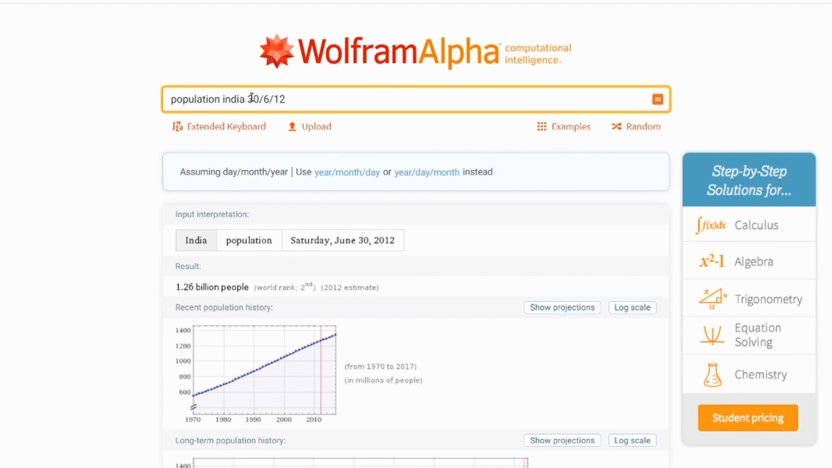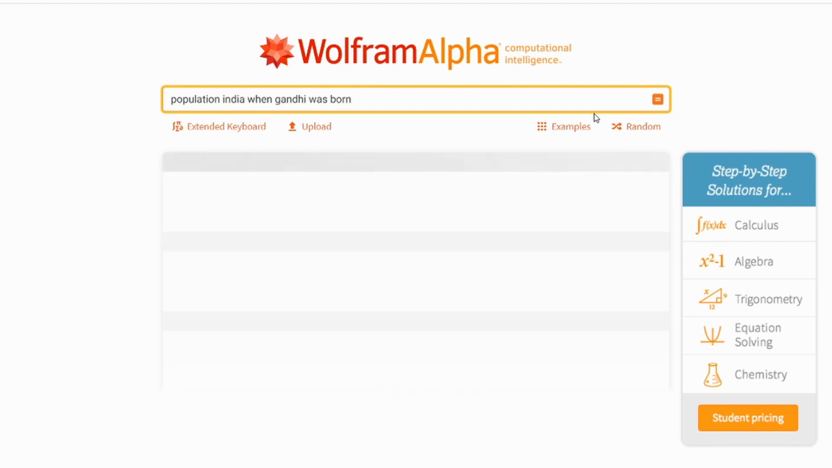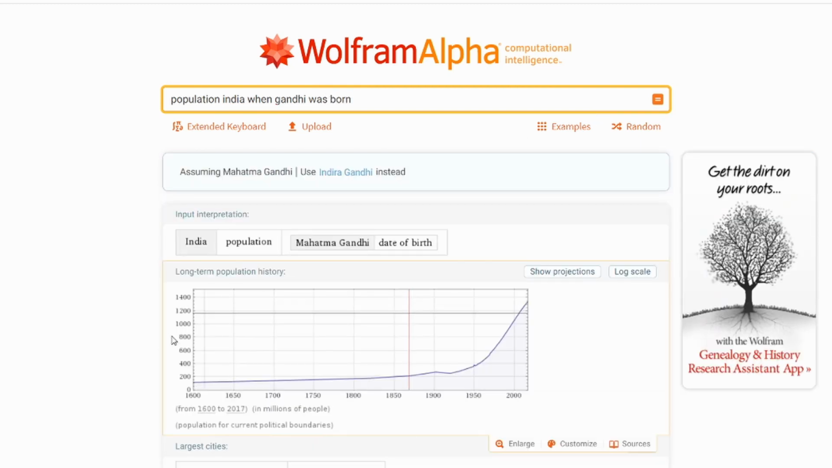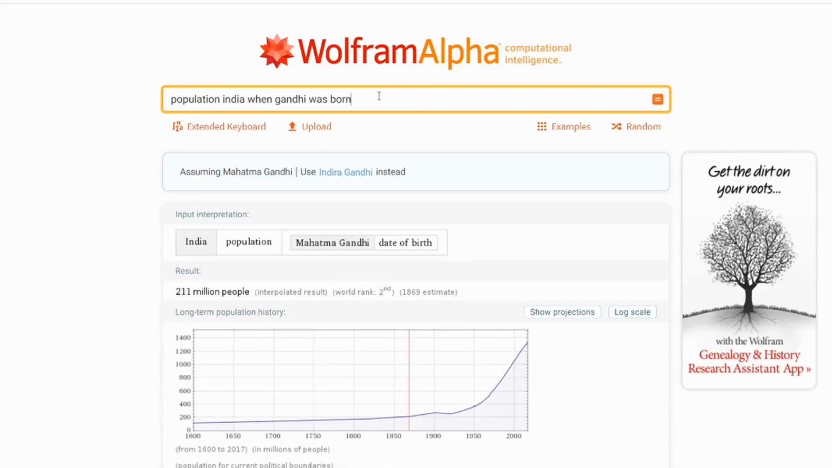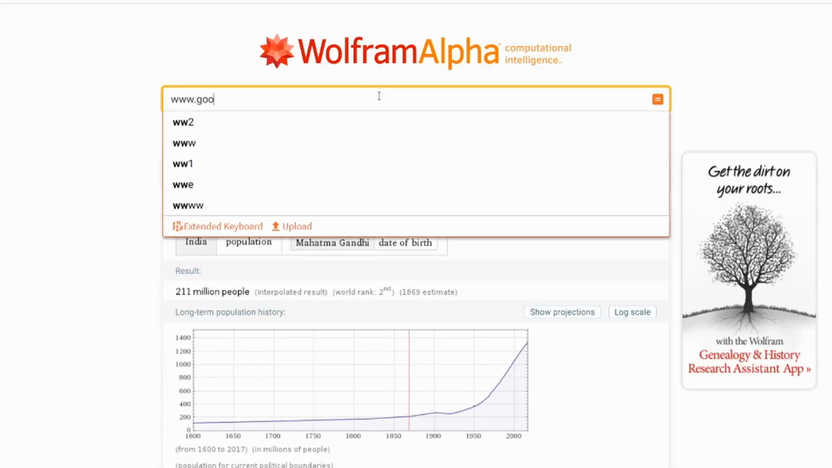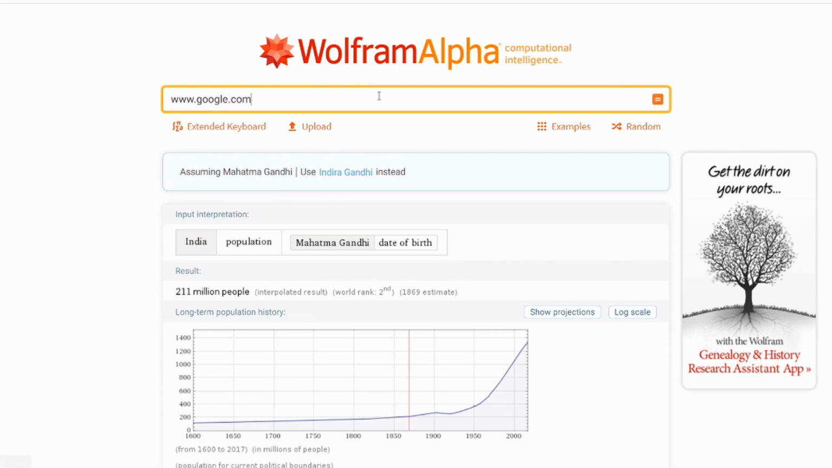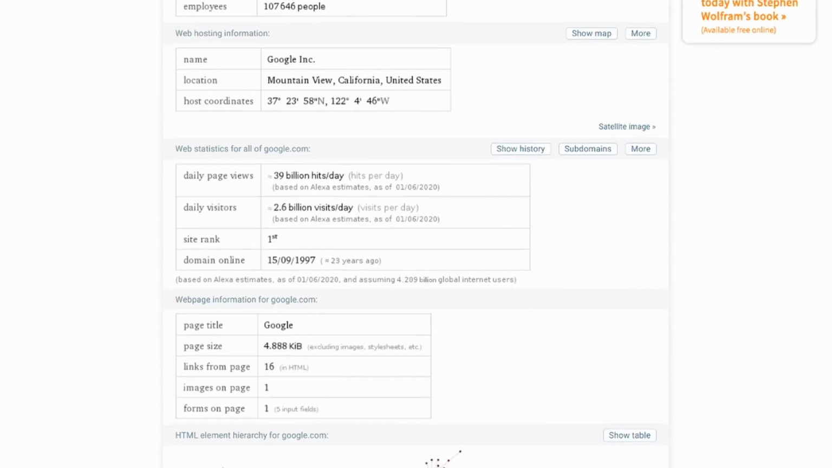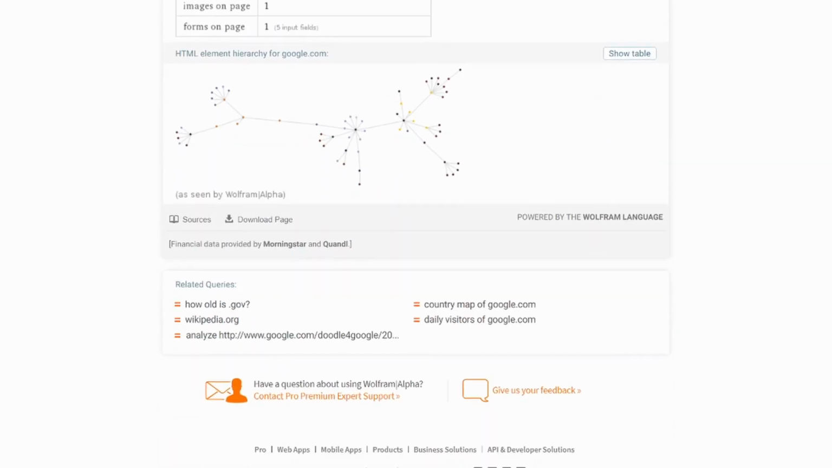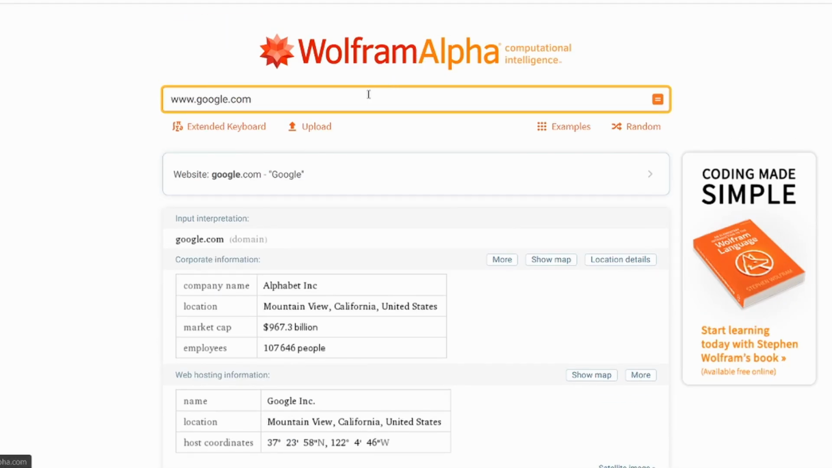What if you don't know the date but know an incident? Don't search it twice, give it the incident too. The result is here. Not just these, it can also do more. For example, just type in a site name. It gives all the info about the site. What if you want to compare it with another site? No worries, add the weightage, you get the results.